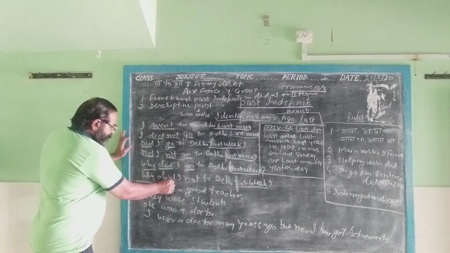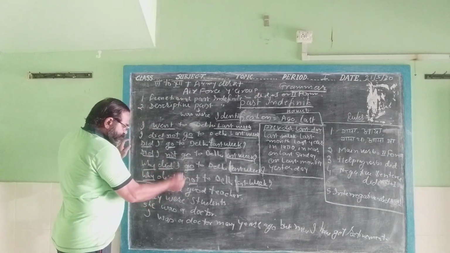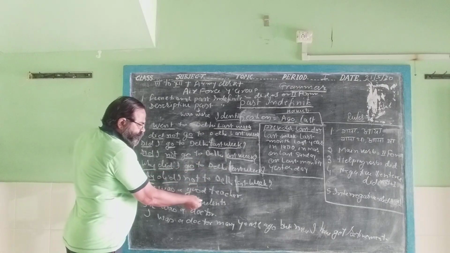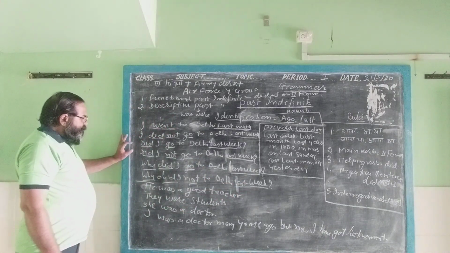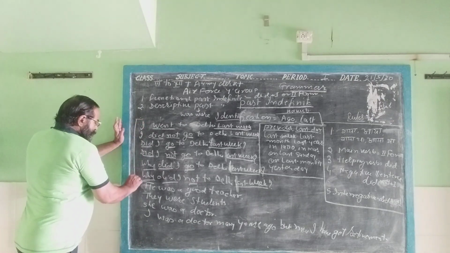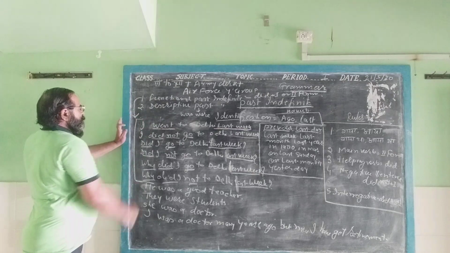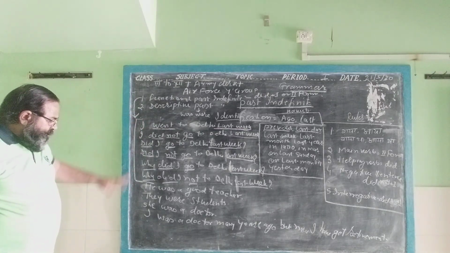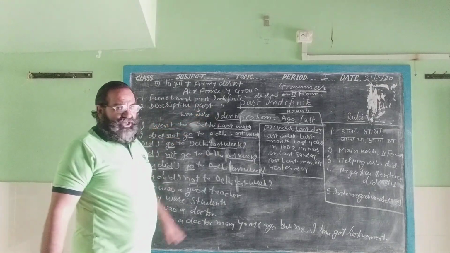Now, here is the did and WH word and not. It means WH word, interrogative and negative sentence, and last week we have found here. Now, it is the functional past indefinite tense. This is the functional past indefinite tense. And now we want to see the descriptive past indefinite tense.